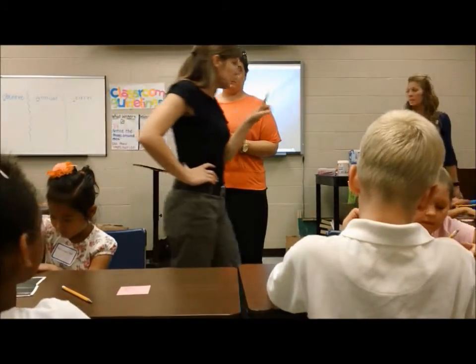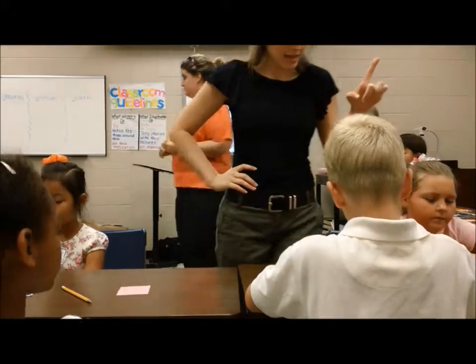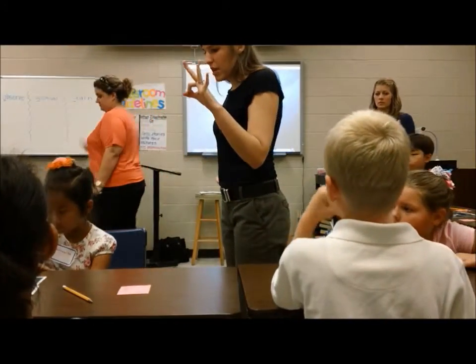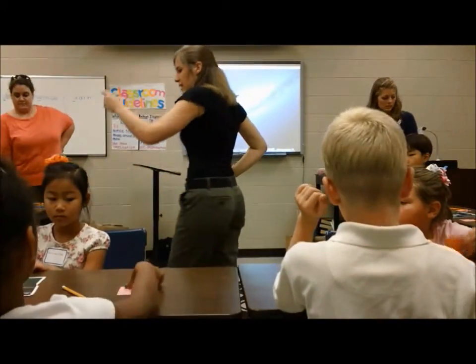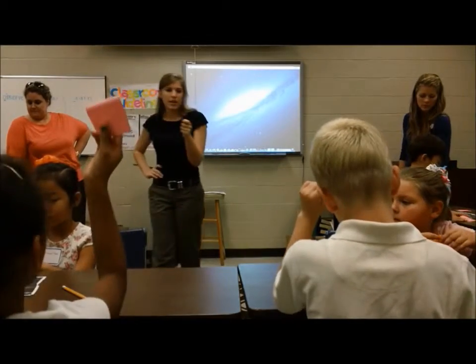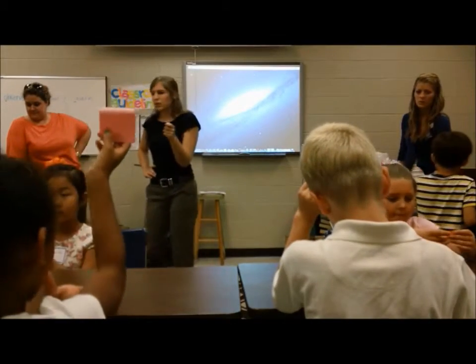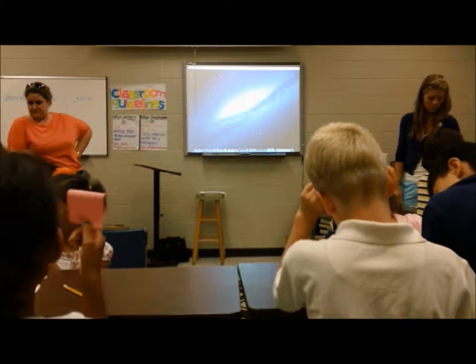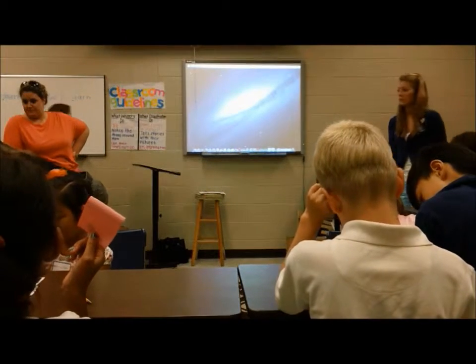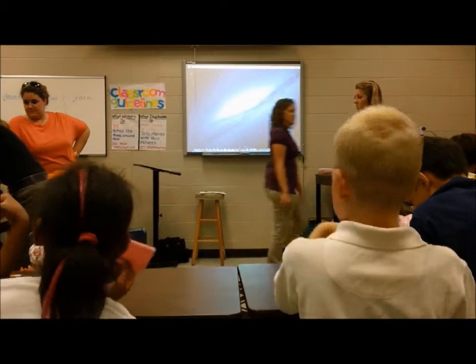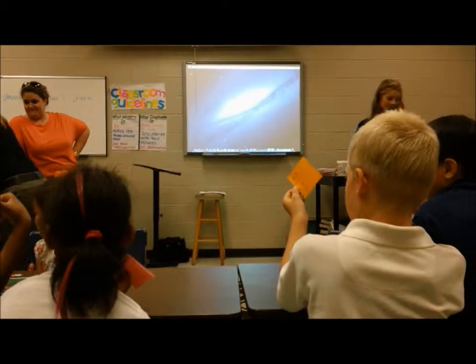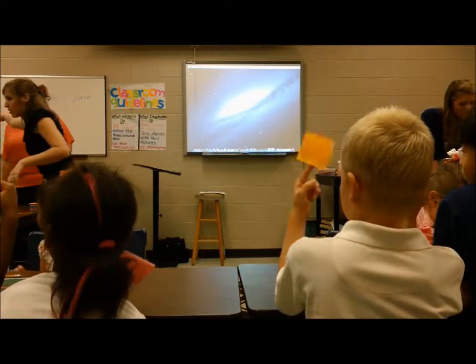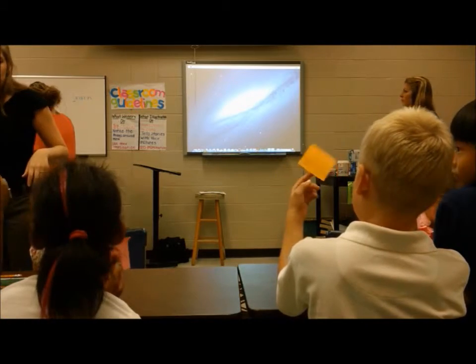3, 2, 1, 0. Hold your sticky note in your hand to where you can read for everyone. What did you observe about your bird? That it has what? Wings. It has wings. Stand up. Miss Melissa's going to help you put it on our observe wall. It has wings. Who else has something for our observe wall?